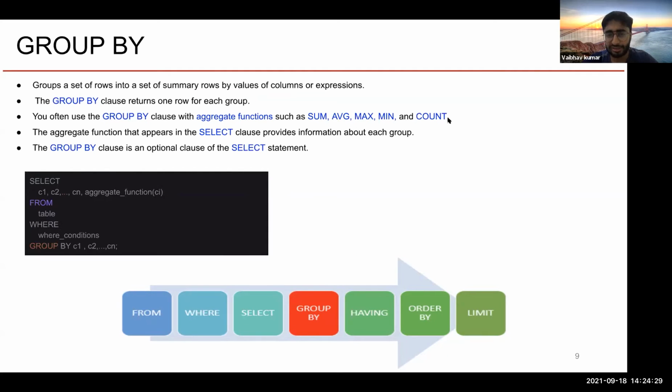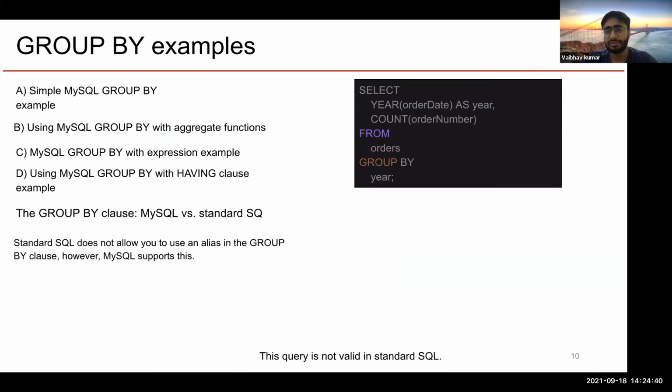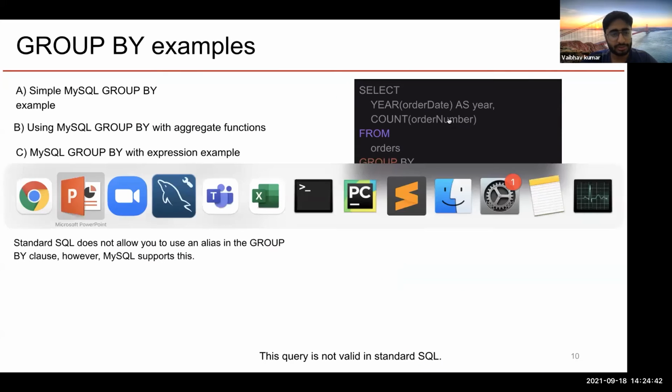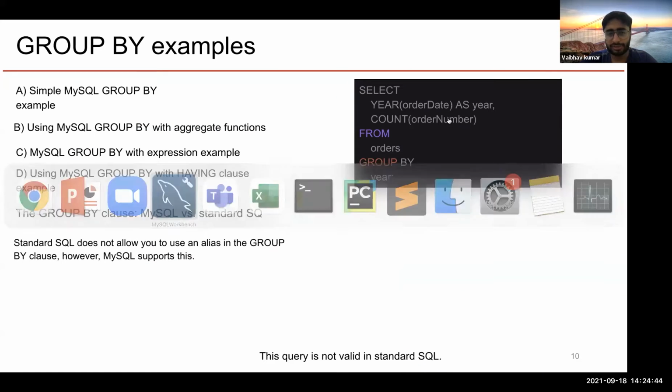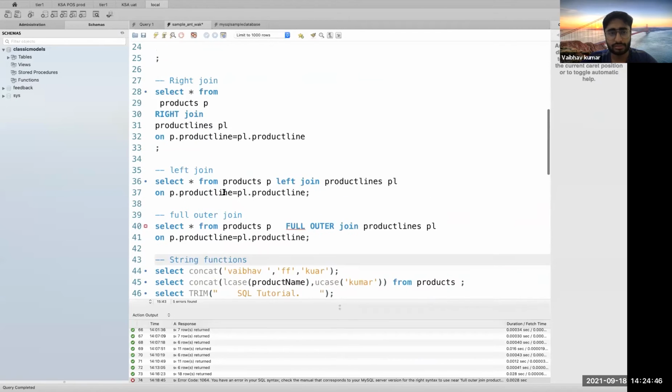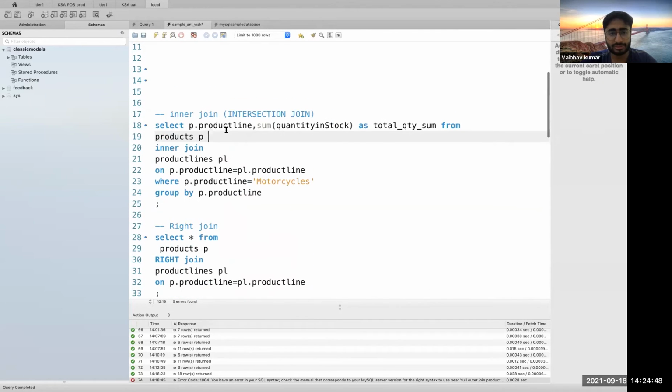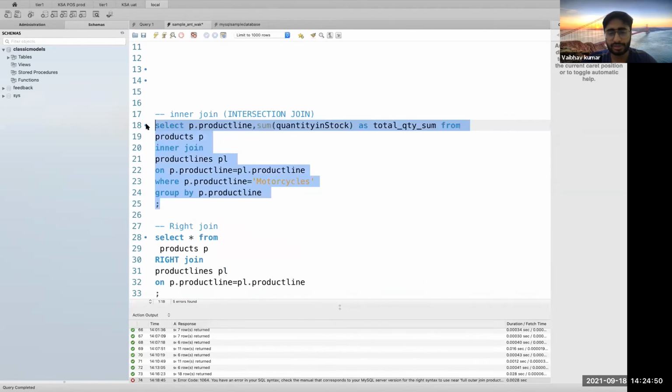You can use any kind of group by functions like sum, average, max, min, count, whatever. Then these group by examples, all of these things I have already covered in the observations from here. Grouping and filtering is covered basically in this example.